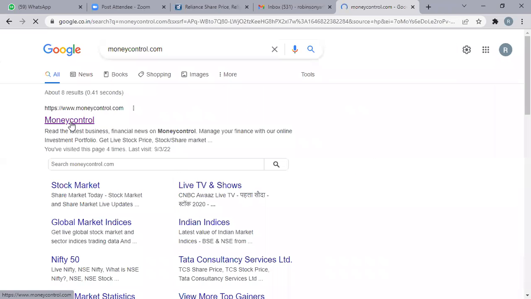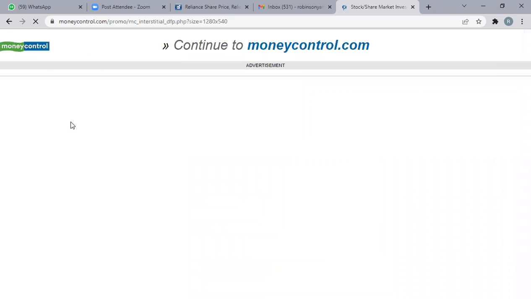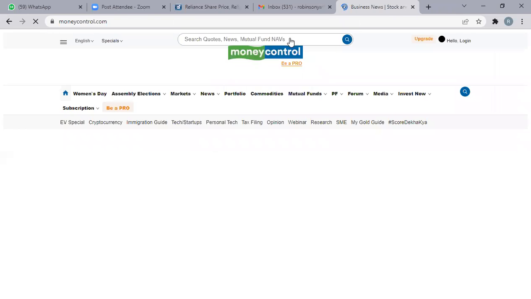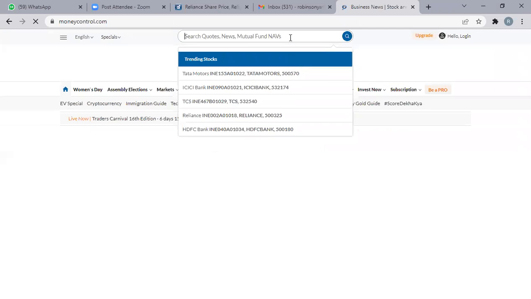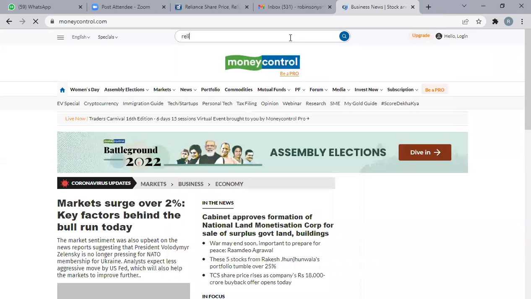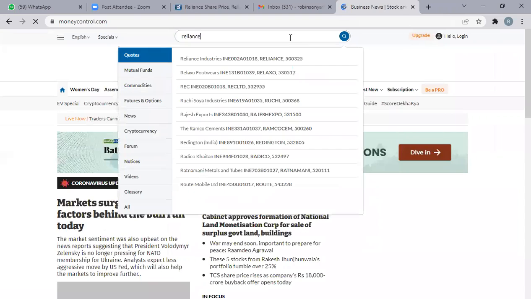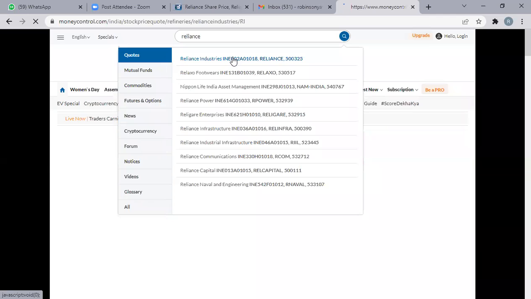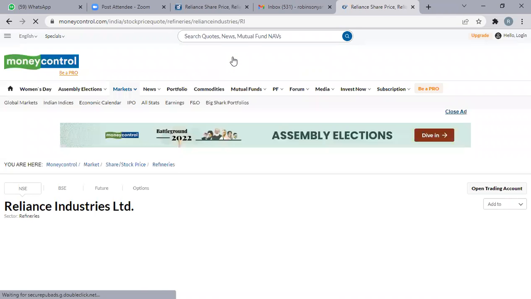Just click Reliance. Here you can search Reliance Industries. You have two: one is Reliance Group, and another one is Reliance Industries.